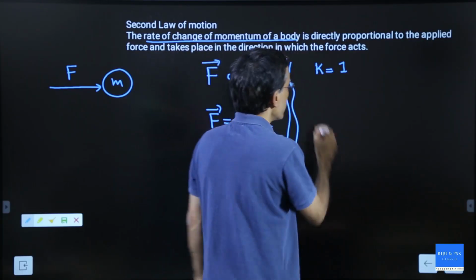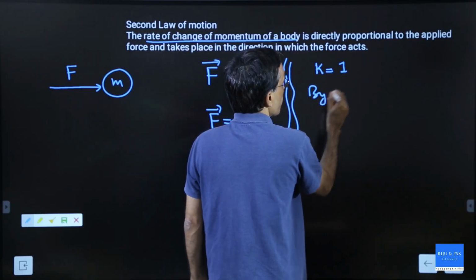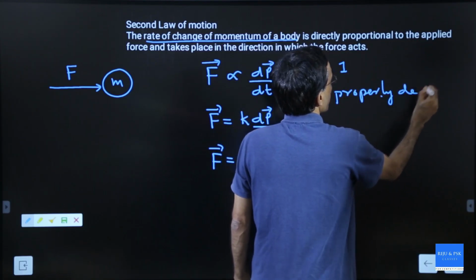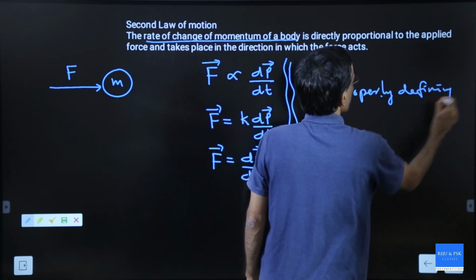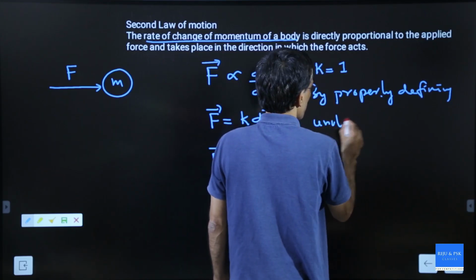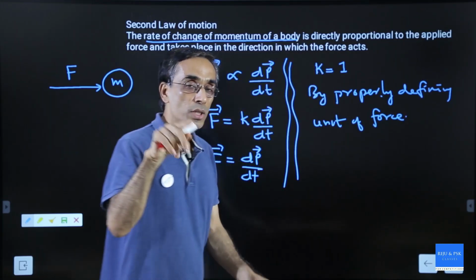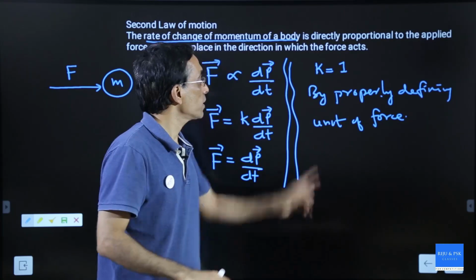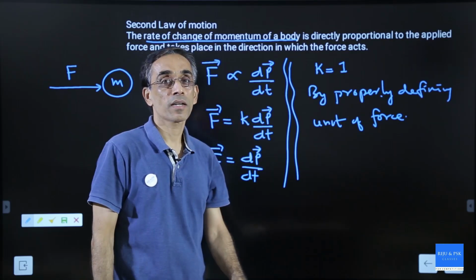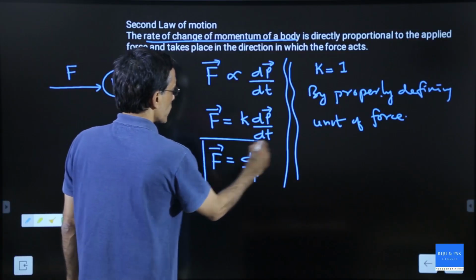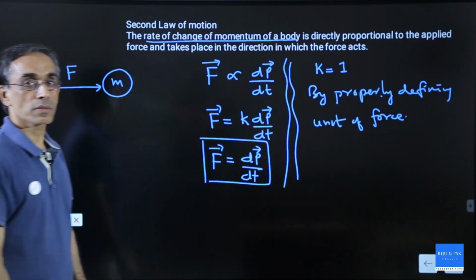This is by properly defining the unit of force. Meaning, the unit of force is defined such that K is equal to 1. So, no worries, no constant to be memorized. So, this is the equation for force.